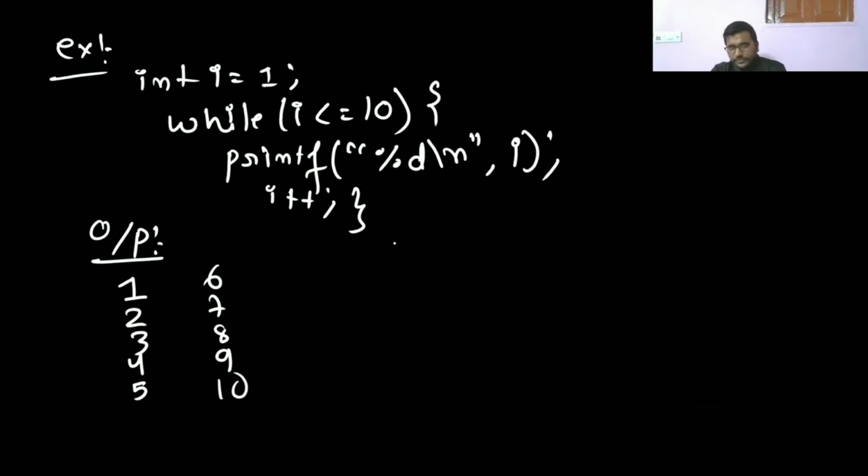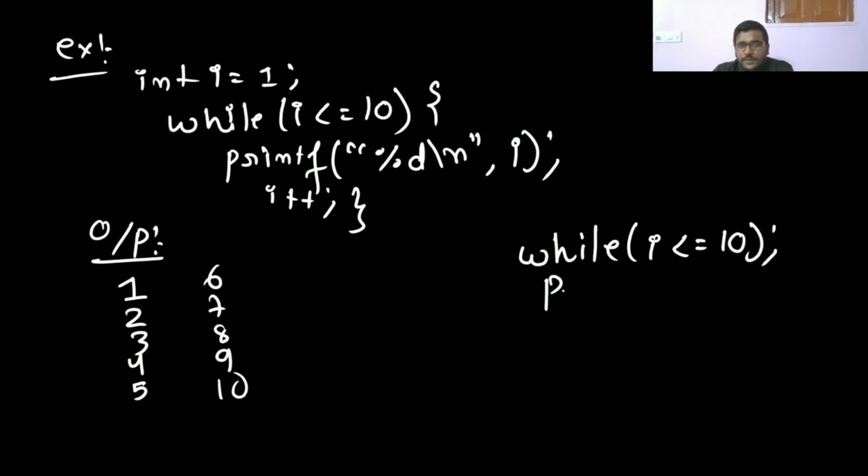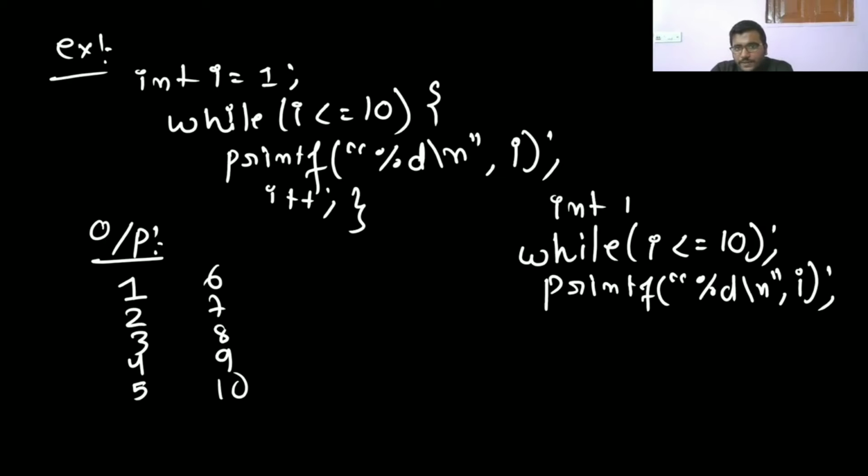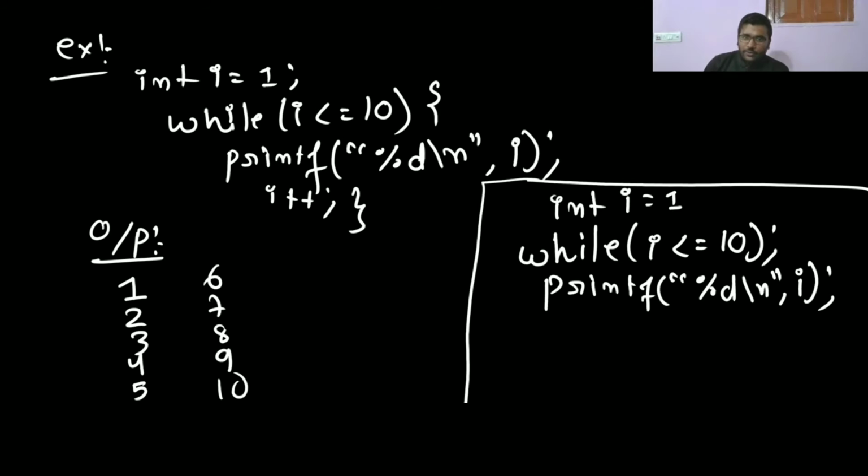Understood? Now in this while loop, if you are writing something after the while, that is a statement. If I am writing like this, what is going to be the output? If the code is like this, int I equal to 1, what will the output be? It will terminate? I equal to 1. What is going to be the output? An infinite loop. It will go into an infinite loop.